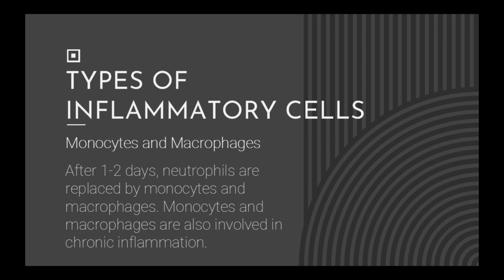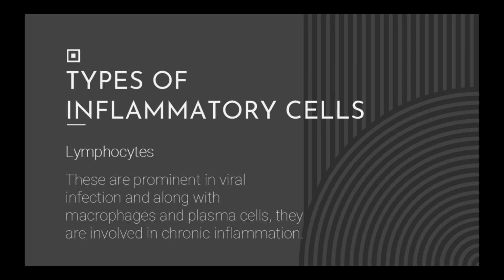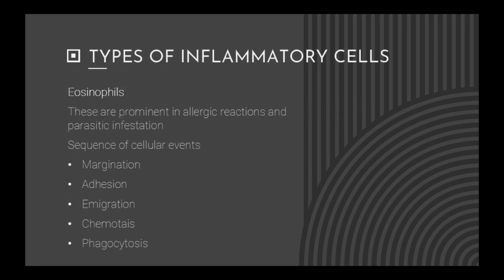After 1 to 2 days, neutrophils are replaced by monocytes and macrophages. Monocytes and macrophages are also involved in chronic inflammation. Lymphocytes. These are prominent in viral infection, and along with macrophages and plasma cells, they are involved in chronic inflammation. The last type of inflammatory cell is eosinophils. These are prominent in allergic reactions and parasitic infestation.